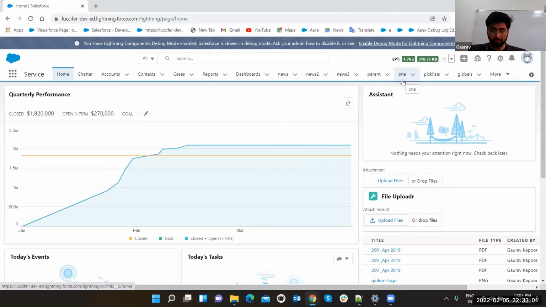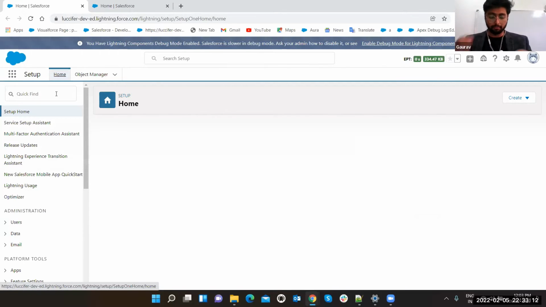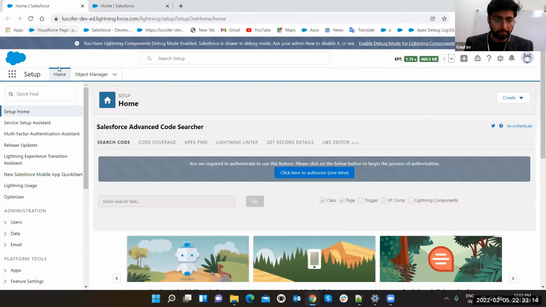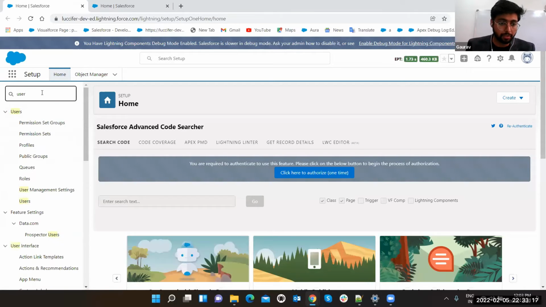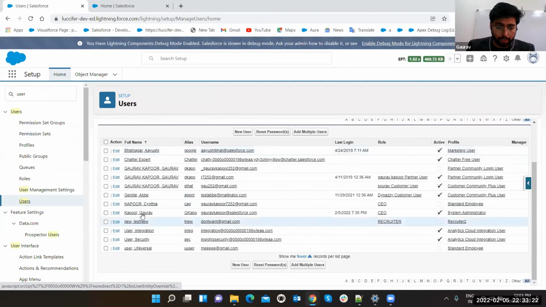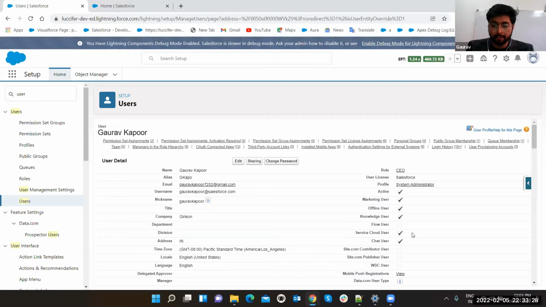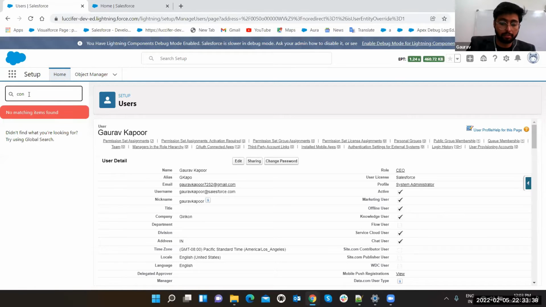Some of the objects will get changed, and how can you ensure that you are a Service Cloud user? So let's open the users. Let's search here for users, click on it. Multiple users. Suppose let me check for my user. Okay. There are multiple licenses, and this checkbox should be checked for the Service Cloud user. Now, how can you check your licenses, right? How many licenses you are having, sorry.